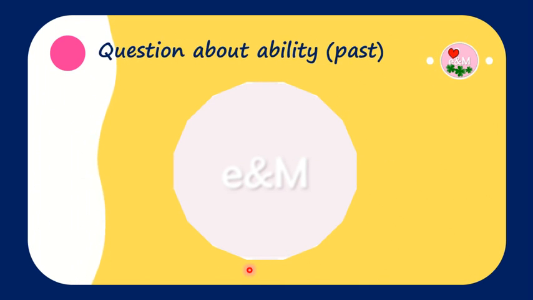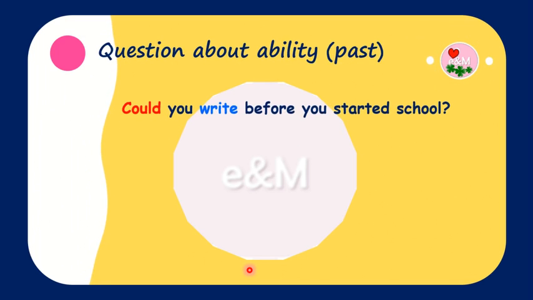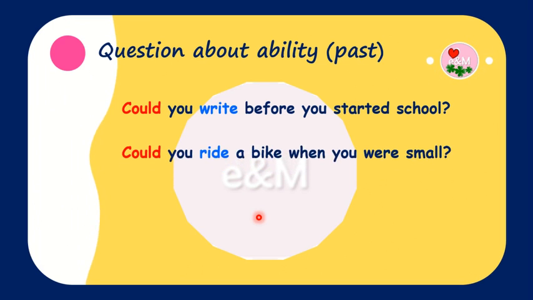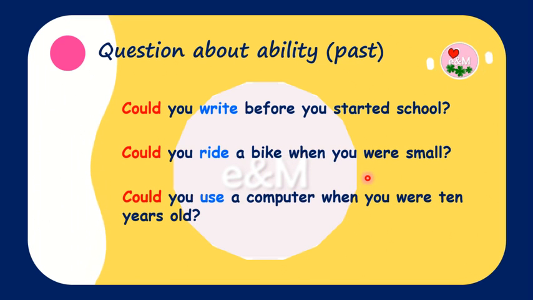We also use could to ask about the ability in the past. For example, could you write before you started school? Could you ride a bike when you were small? And could you use a computer when you were 10 years old?